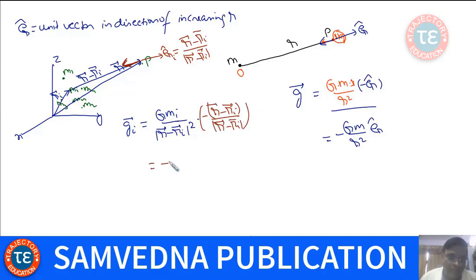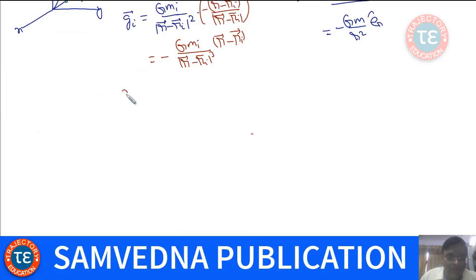This is simply G m_i (r minus r_i) over |r minus r_i| cube. So that's the field due to the ith mass. And if we want to get the net field, the net field is going to be g equals sigma of g_i,